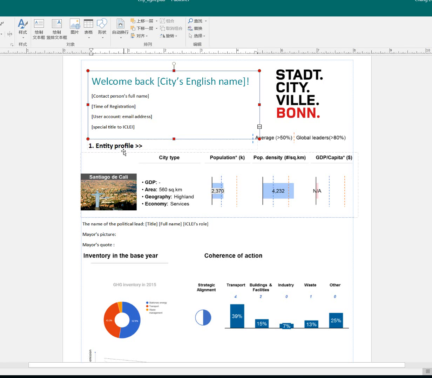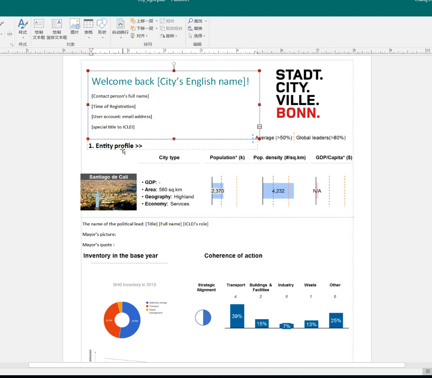And then comes a detailed city profile. It has more analytical aspects that we do not display for external viewers, which means not the city itself, simply to avoid the comparative information being shown to other cities.